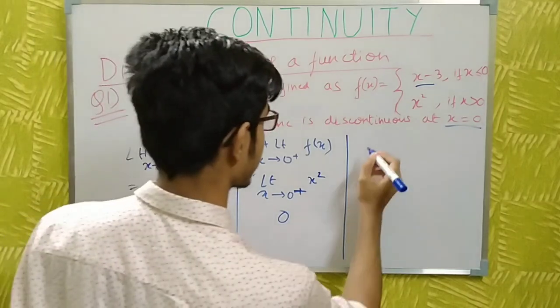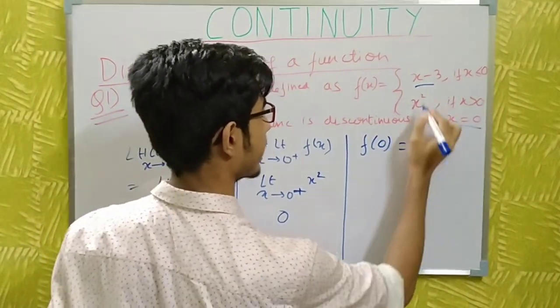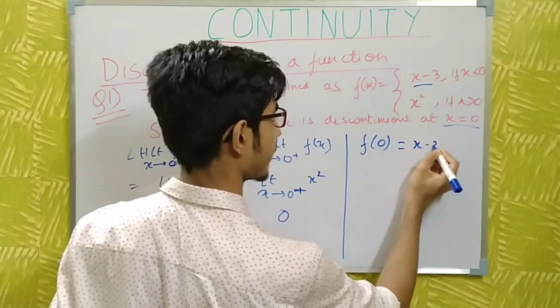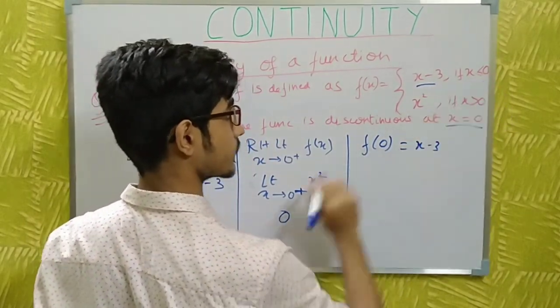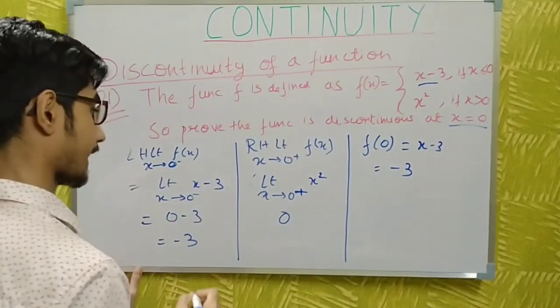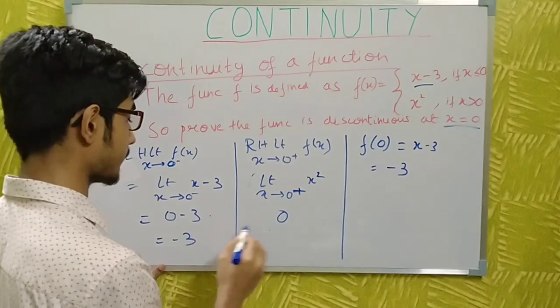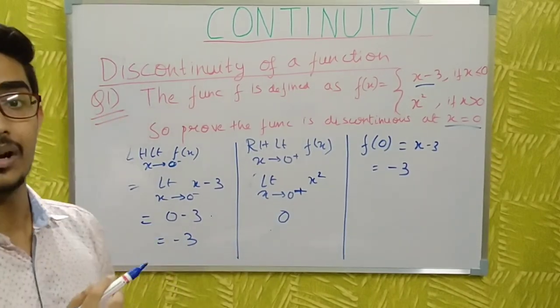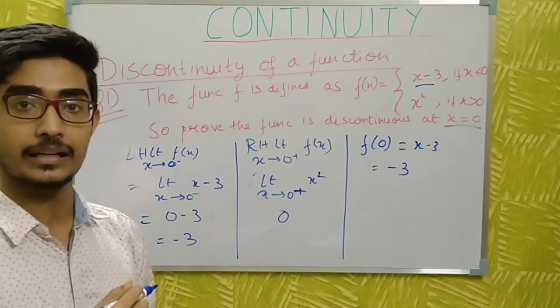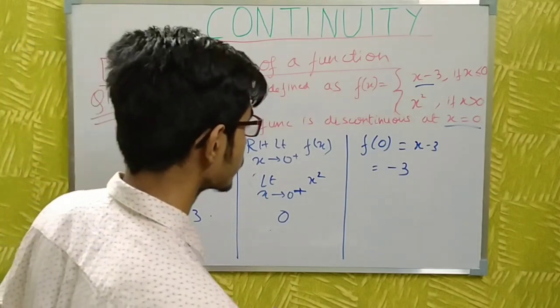And the functional value, that is f(0), is equal to x - 3 from this one, as it is less than or equal to 0. So 0 - 3 is also -3. But I can see from here that the left hand limit and right hand limit are not equal. I have told that when left hand limit and right hand limit are not equal, then the function is discontinuous.